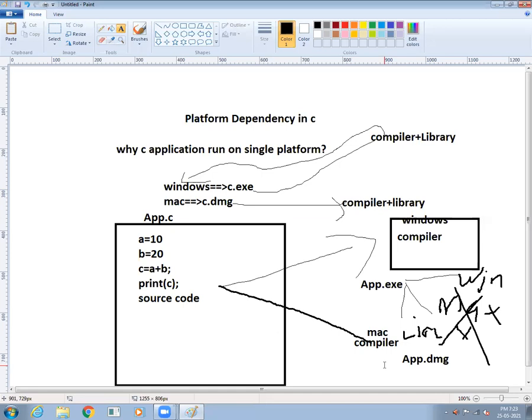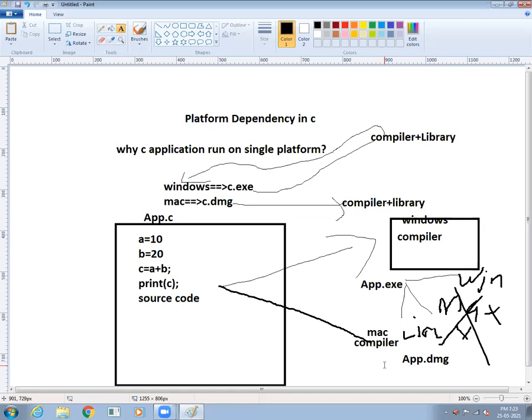The Mac operating system has a different compiler. That compiler can understand only Mac operating system programs, this .dmg. So when we write a program on the Mac operating system and save it, the compiler reads that source code and converts it directly into a .dmg file, not .exe. This DMG file cannot work on the exe. Okay, fine. Everyone can understand what platform dependency means.